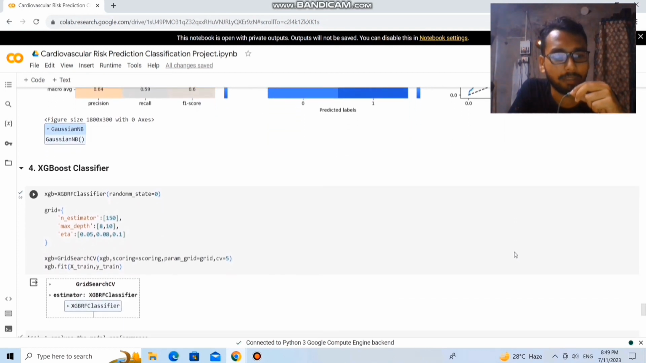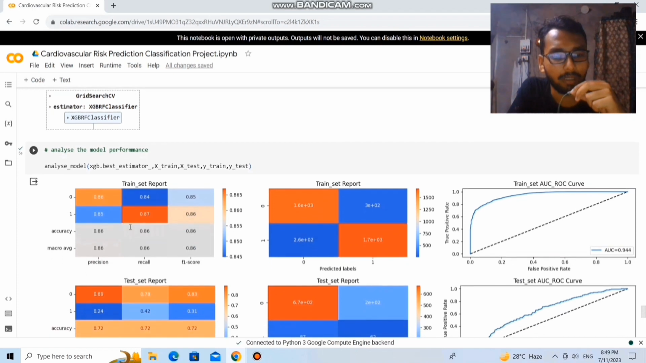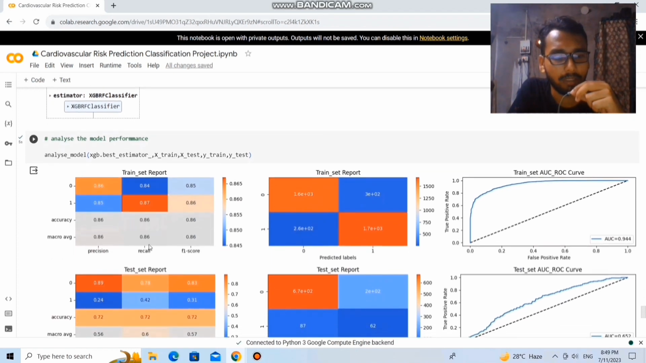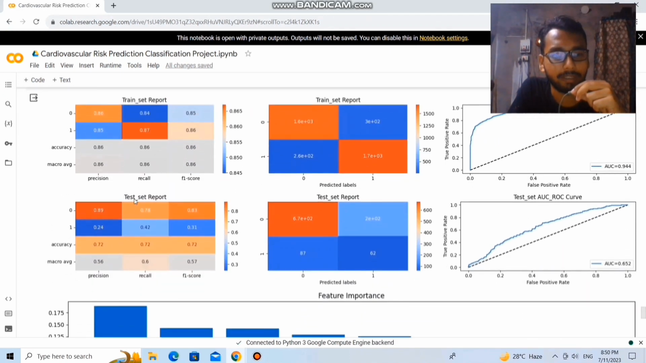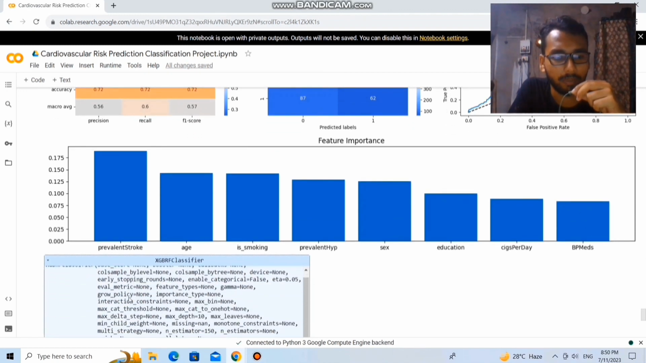Next is the XGBoost classifier. Here we create a grid and fit the training dataset. Here we can see that the recall value for 1 is 0.87. In the case of the training dataset, the F1 score is 0.86. While for the test dataset, the recall value is 0.42, the F1 score is 0.31, and the AUC score is 0.65. And the most important feature for this machine learning model is prevalent stroke, which has the highest priority for this model.